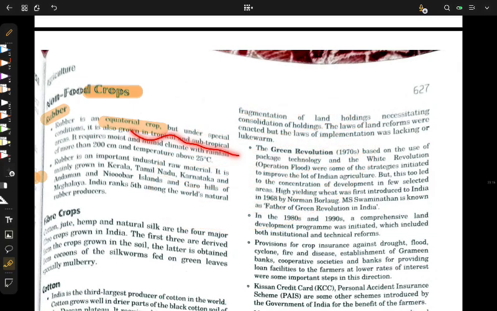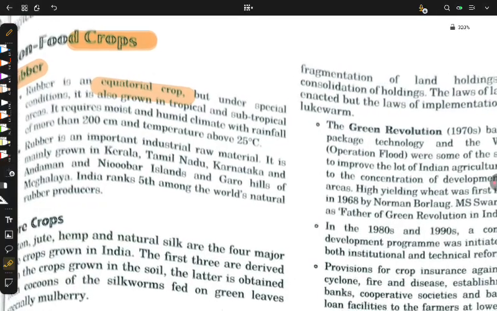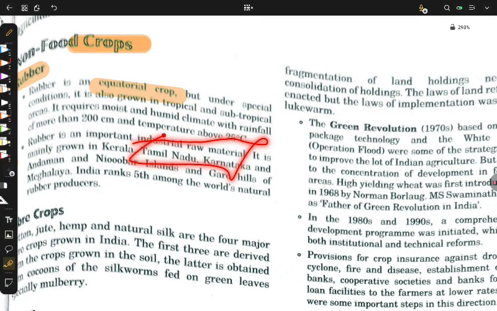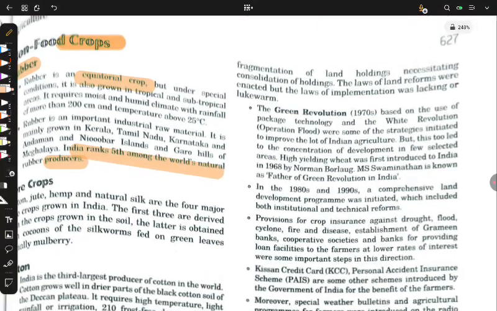Now we know tropical and subtropical as well. Now it requires moist and humid climate with rainfall more than 200 centimeters. Rubber is an industrial raw material, very important, right? Now note it down. India ranks fifth among world's natural rubber producers.